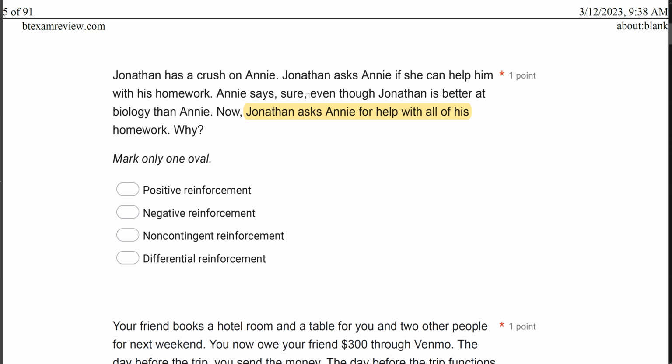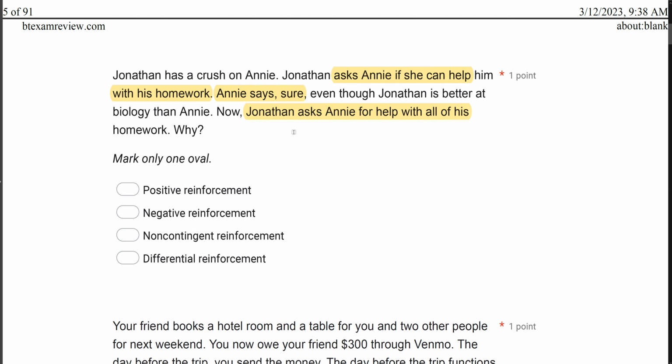So our antecedent was Jonathan has this crush on Annie, and then Jonathan asked Annie if she can help him with the homework, and the consequence was Annie said sure. So Annie saying sure has led to Jonathan asking Annie for help in the future. So we know it's reinforcement. What type? A, positive. Well, yeah, Annie is adding the stimulus of the response sure, right? The behavior is Jonathan asks if she can help. Annie says sure, reinforcing Jonathan's asking, and in the future, Jonathan asked more.